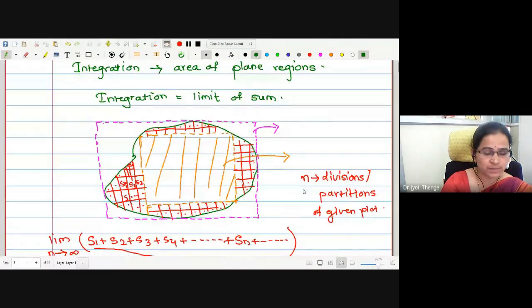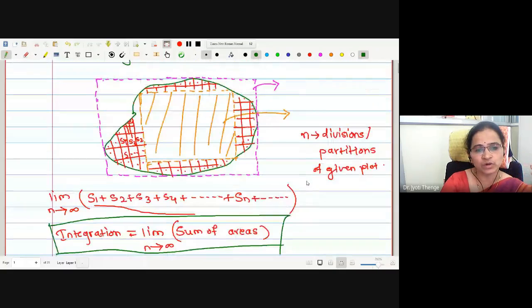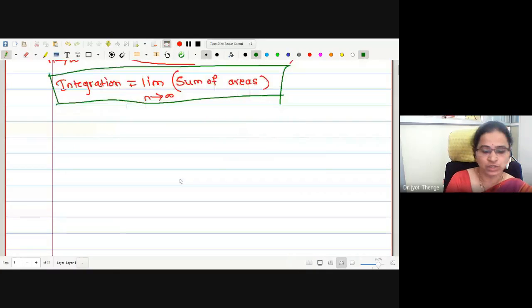Initially, the concept was defined like this only. Later, it was understood that this concept is the inverse of differentiation. Therefore, we have introduced many formulas knowing this is the inverse of differentiation. Correct now? Any doubt about how integration is being defined? No, ma'am. Good. Now let me come to the next point.